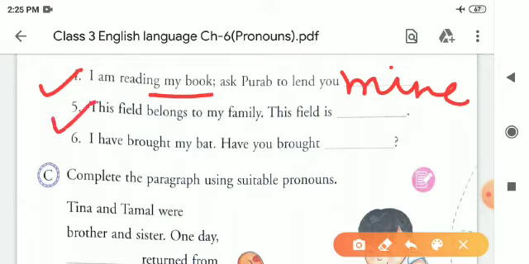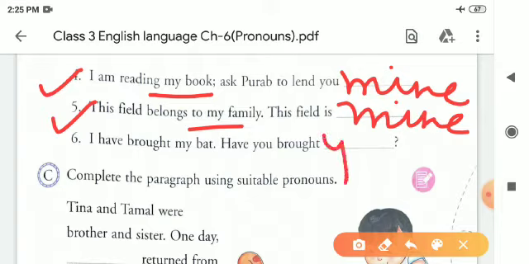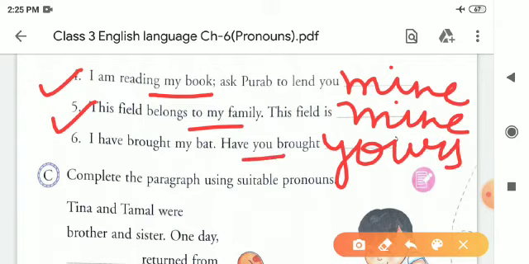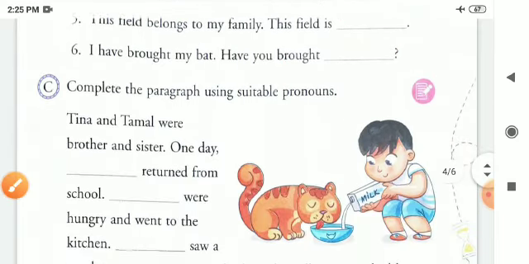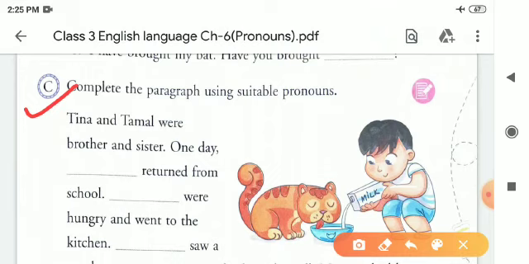Fifth one: This field belongs to my family. This field is mine. Here also we will write mine. I have brought my bat. Have you brought yours? Yours is a possessive pronoun of you. Now after that we are going to exercise 6. Complete the paragraph using suitable pronouns.